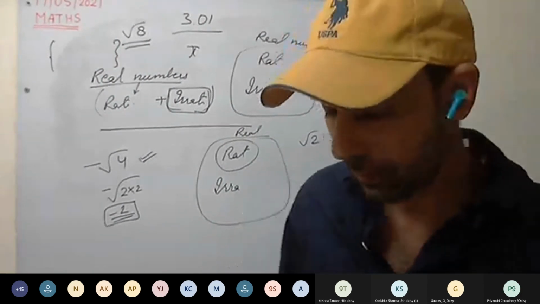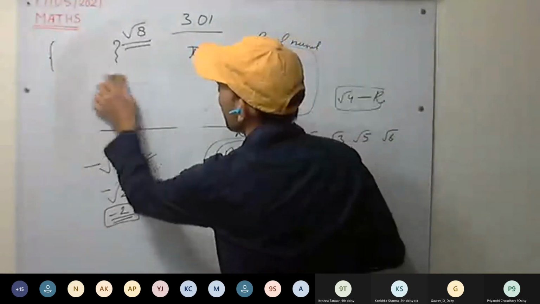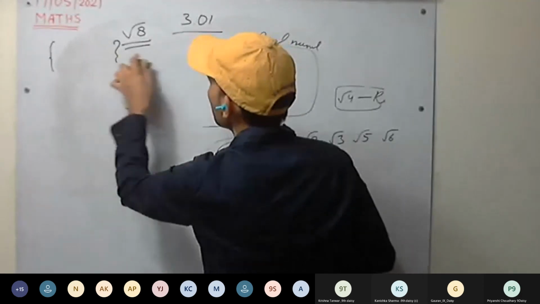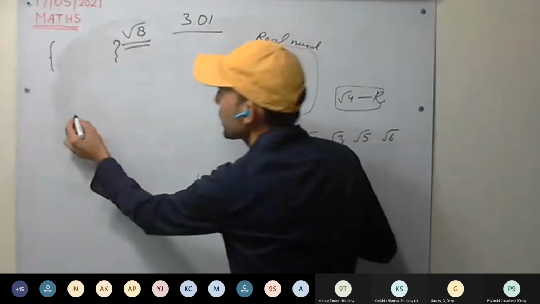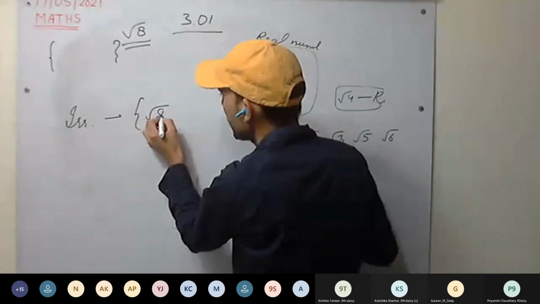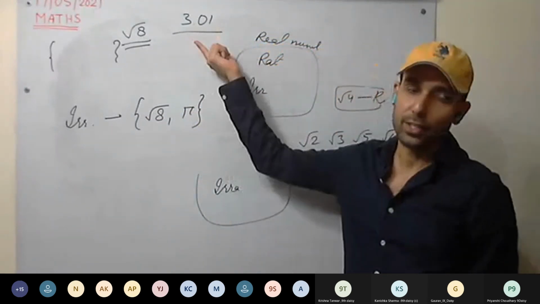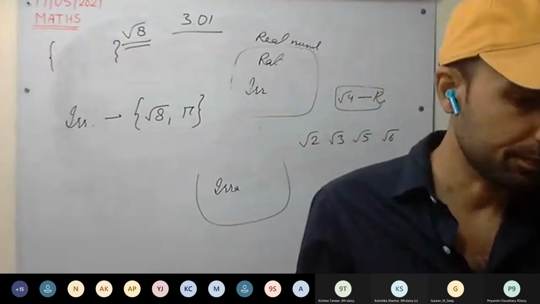Set of irrational numbers. What will be the set of irrational numbers? So rational numbers we have already clubbed under one set. And what two numbers were remaining? So set of irrational numbers: √8 and pi. And remaining all are rational numbers.